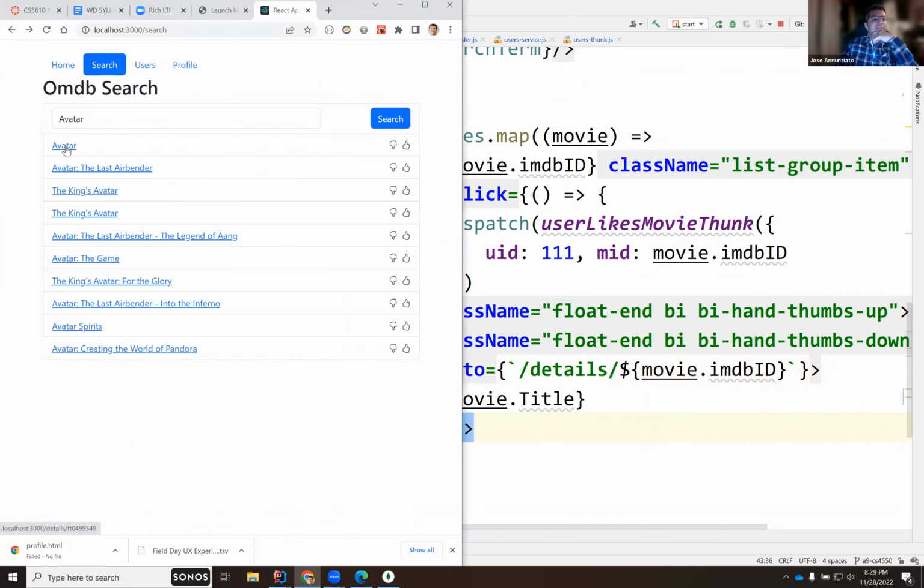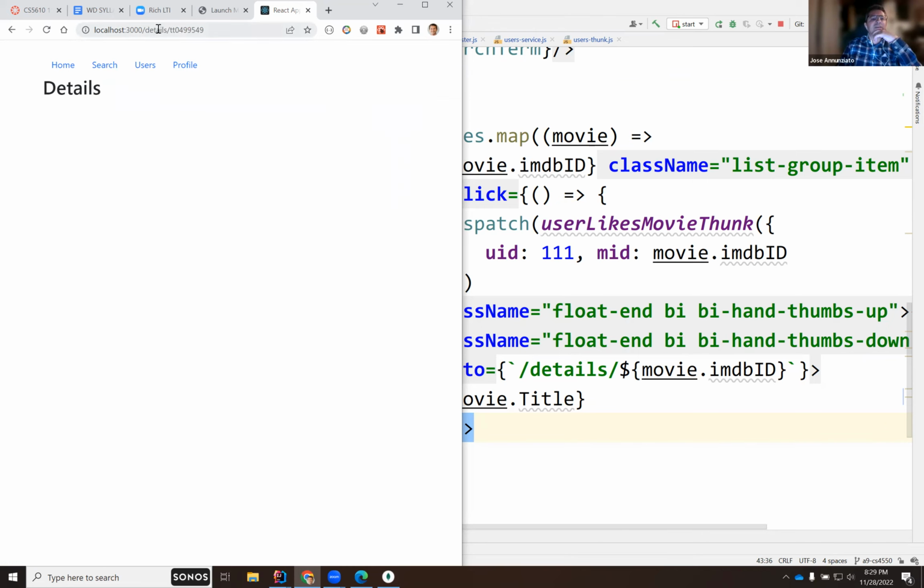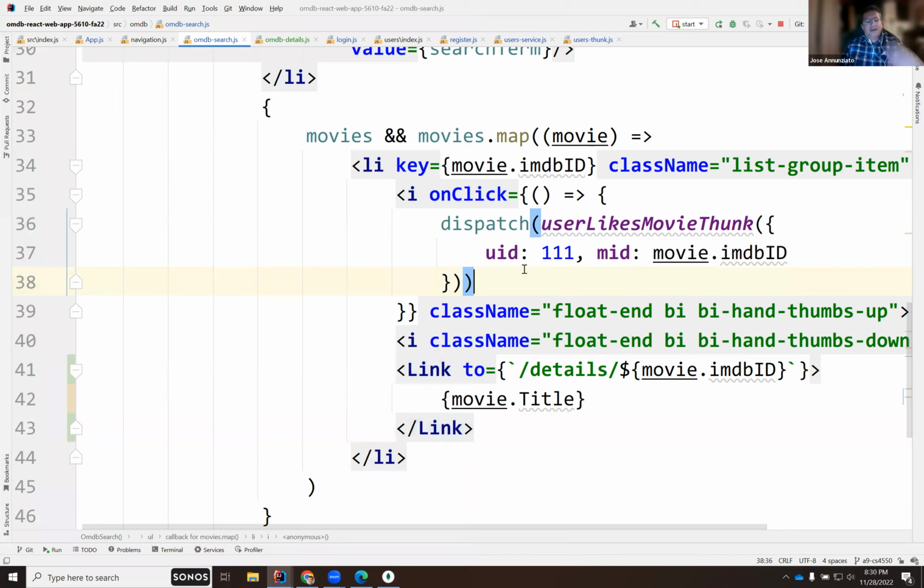So if I go back, notice that these are hyperlinks now. If I hover over them, and you look at the bottom down here, you'll see that it is pointing to /details/tt04. So if I click on it, it navigates to details tt04 something or other. See that? So we need to pull that ID out of here so that we can then go fetch that movie. So let's do that.